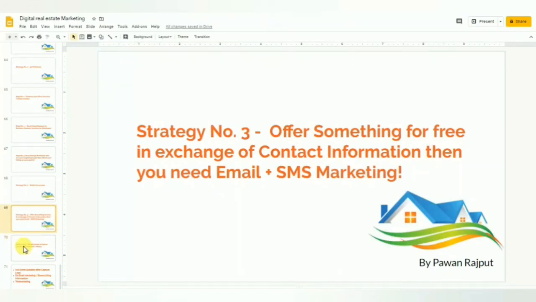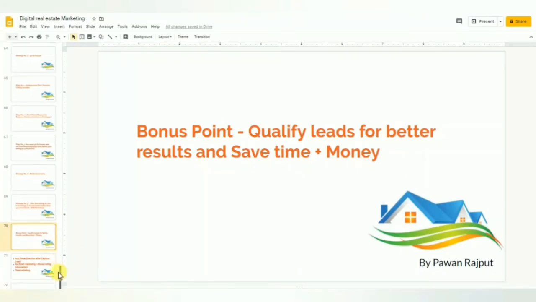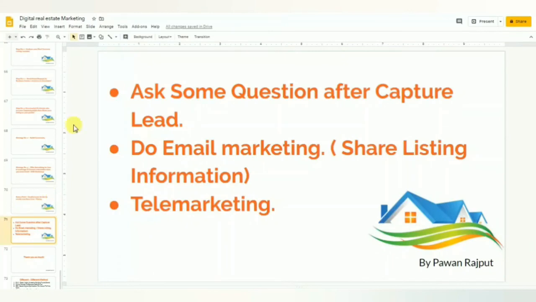Okay, so a bonus point I would like to give you is to qualify leads for better results and to save time plus money. Let me show you how you can qualify the lead. Most leads, as you may have seen, are not actually potential customers. They don't have enough money to purchase real estate. So for this you need to ask some questions after capturing the lead.